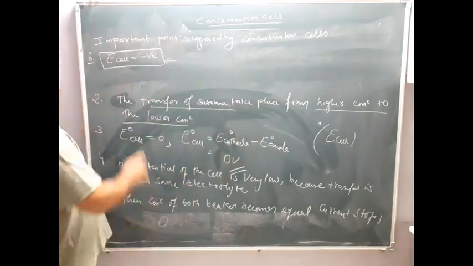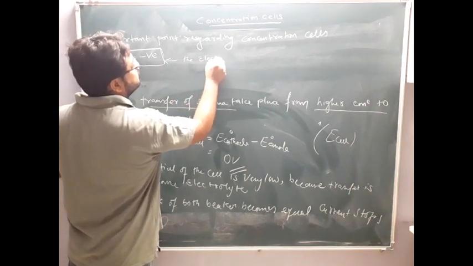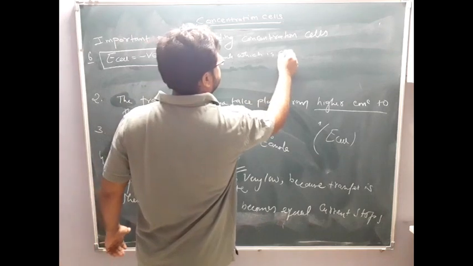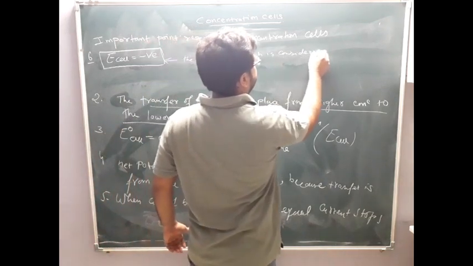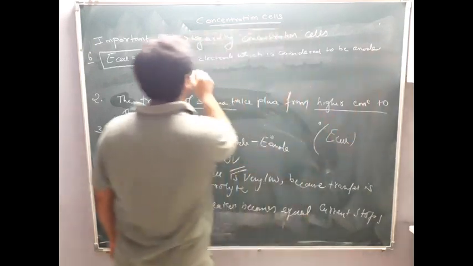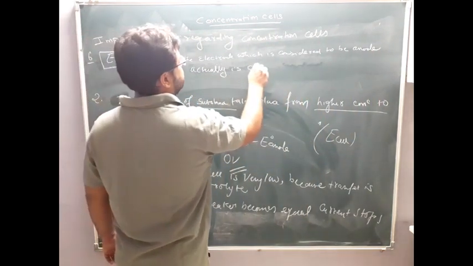Clear this part? So remember this: E cell is negative means the electrode which is considered to be anode actually is cathode, and vice versa.